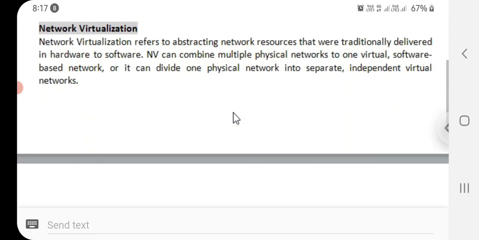Next one is network virtualization. Network virtualization refers to abstracting network resources that were traditionally delivered in hardware into software. Network virtualization can combine multiple physical networks into one virtual software-based network, or it can divide one physical network into separate independent virtual networks.